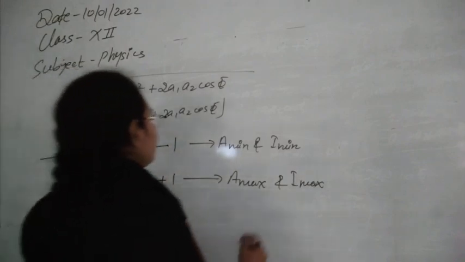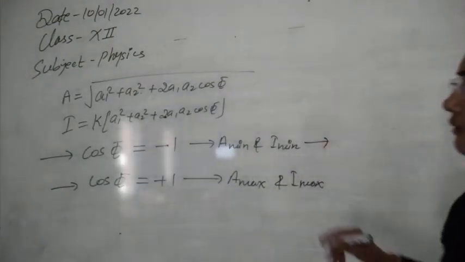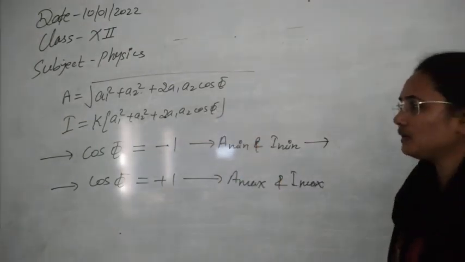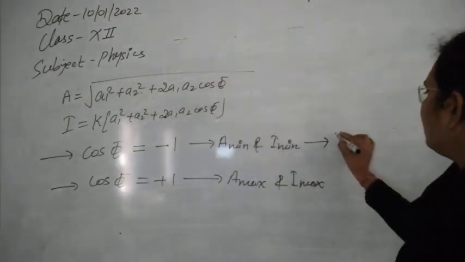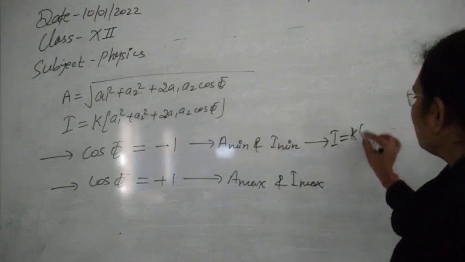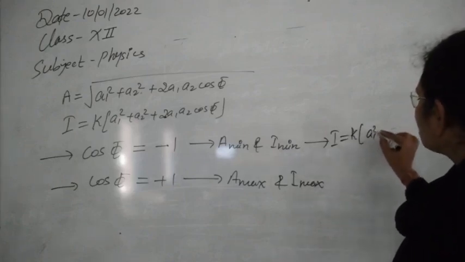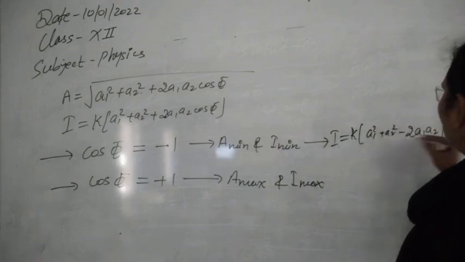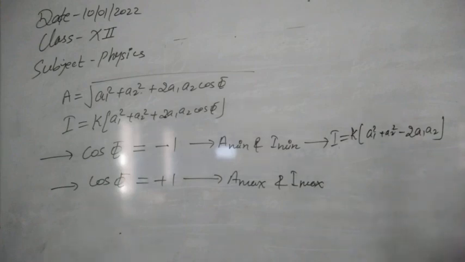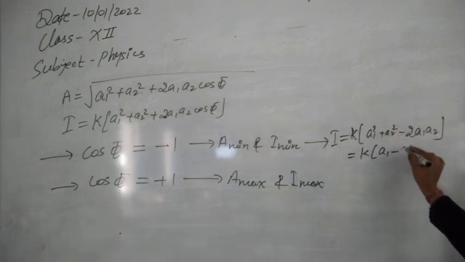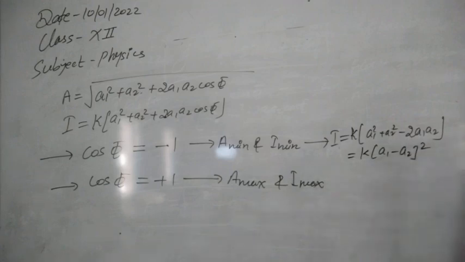So for the first case, for this minimum value of amplitude, when you keep -1 in the place of cos phi, this equation will be, now for I only I am writing, then after I will write for A. So this will be k times A1 square plus A2 square minus 2 times A1 A2, because -1 we have it. Now you can see the formula of A minus B whole square. So this is A1 minus A2 whole square. This is the minimum possible intensity here.